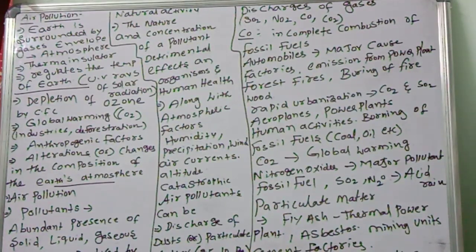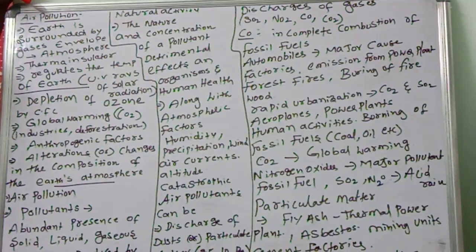So today, what is pollution? In the previous class we also discussed it. Pollution is an undesirable change in the physical, chemical, and biological characteristics of the environment. These characteristics change so that they are no longer useful to human beings and living beings, and become harmful. Instead of useful, they are becoming harmful. That is called pollution, and the substances which cause pollution are called pollutants.